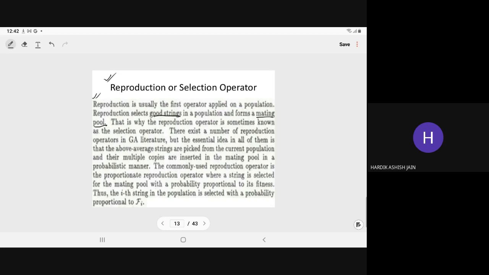There exist a number of reproduction operators in the GA literature. But the essential idea in all of them is that above average strings are picked from the current population. In this case, we are never eager to select the best one. We want only the above average. We have so many variants for the reproduction operator or selection operator.